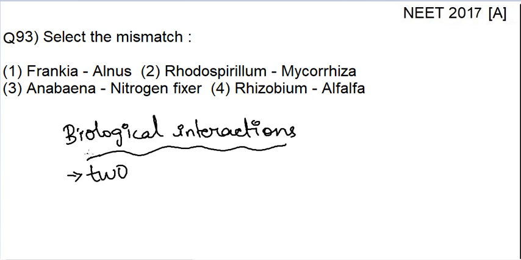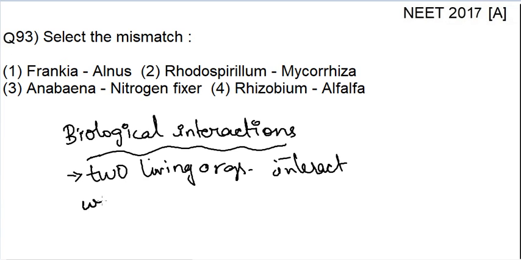Where two living organisms interact with each other, right? This is a biological interaction. Now in biological interaction, you have different types of interaction. What are those different types?